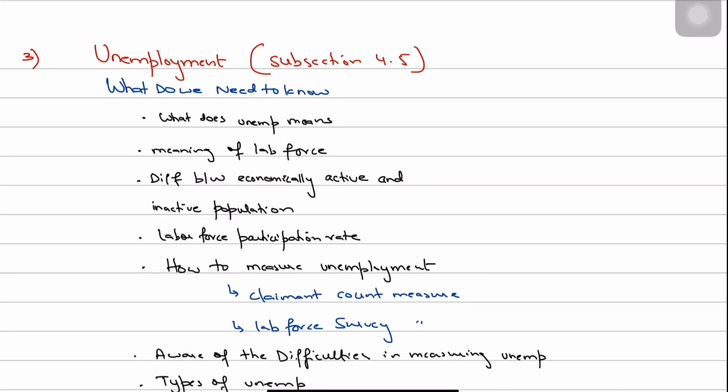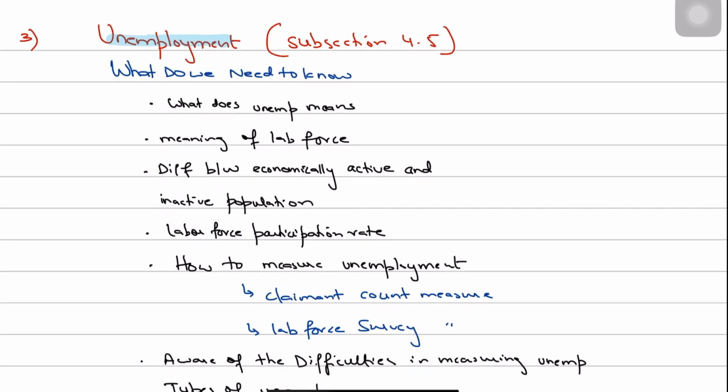Another significant change that was made in the AS syllabus was that they introduced a chapter on unemployment from A2. Some parts of unemployment were shifted from A2 to AS, although the remaining parts of unemployment are still there in the A2 syllabus as well. But yes, unemployment was introduced.